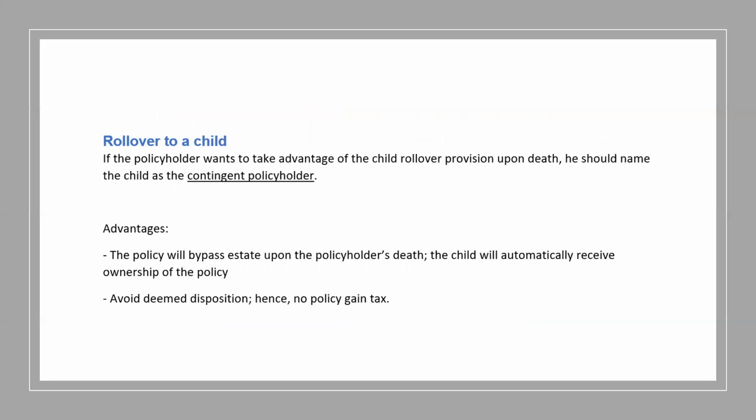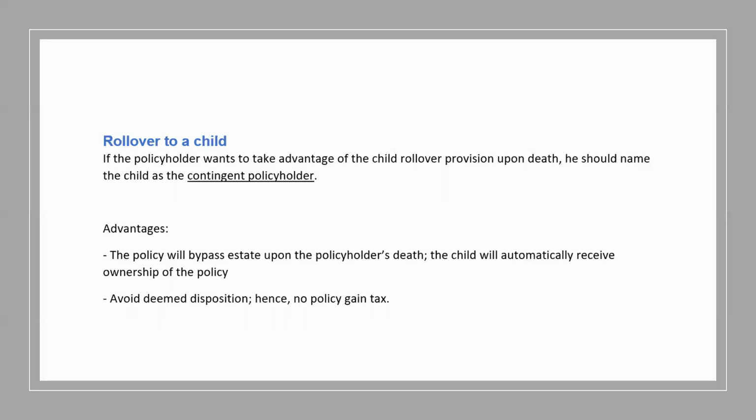Or if the policyholder has children, then the policy can also be rolled over to that child when the policyholder dies. However, unlike the spouse, this is not automatic. Before the death of the policyholder, he must have put the child on the policy as a contingent policyholder.